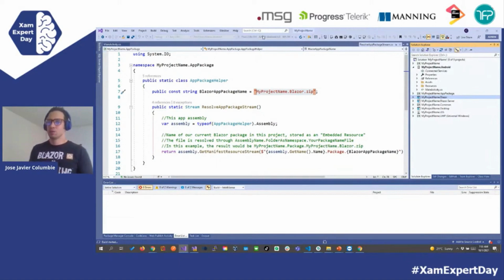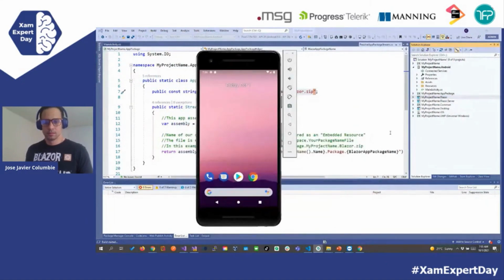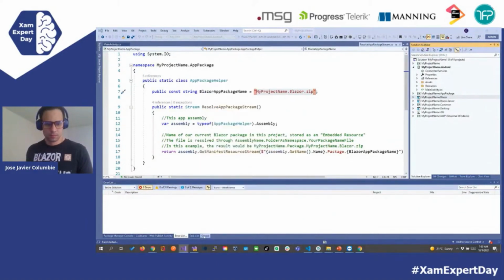So let's see it in action to see that we will have our application, and then right there it will be able to call any native functionality, anything that we need. And of course, you will be reusing all your web knowledge, all your web components, everything that you have been using in your web application right here natively on Xamarin. How cool is that? Let's give it a second. See the output.